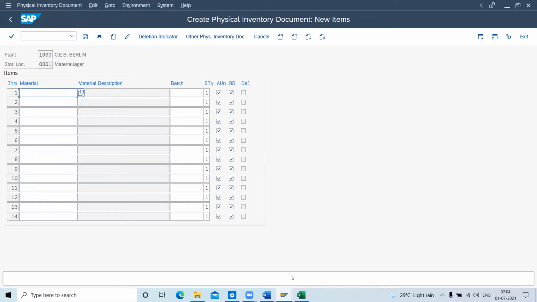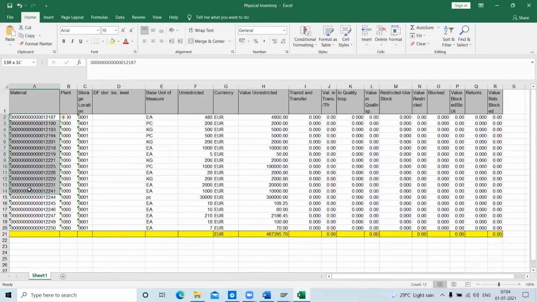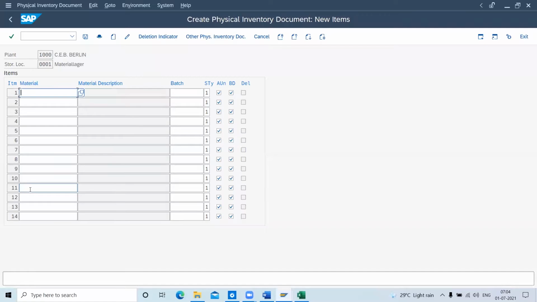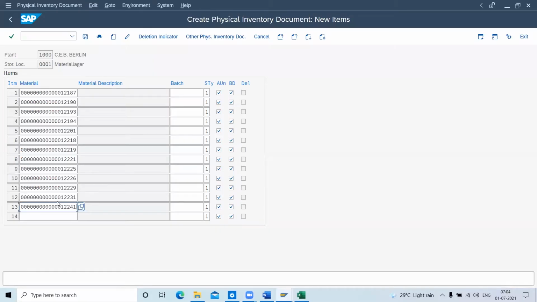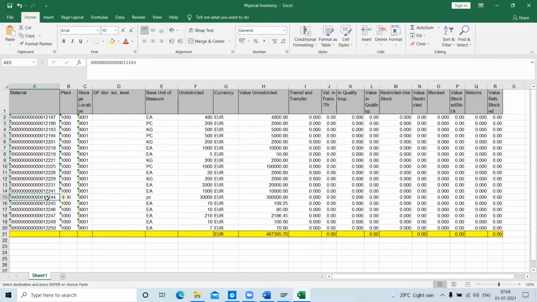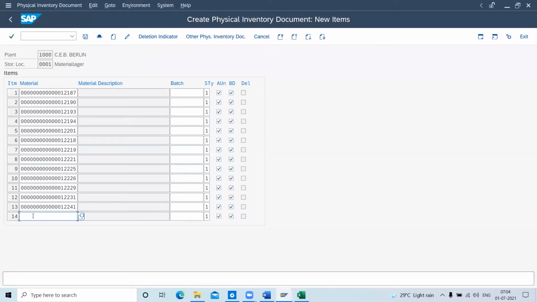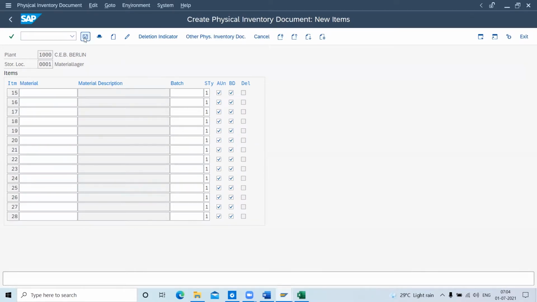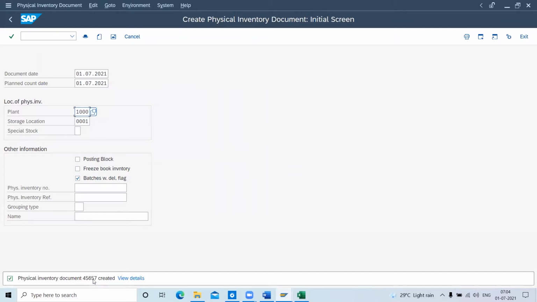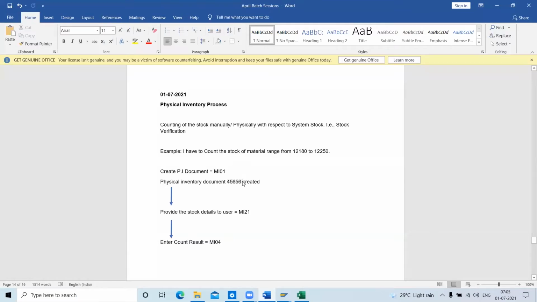Okay, let me copy this 14 number. Paste here. 1224. Just press enter. Okay, I will save this one. 45657. Okay, a new document 45657. Change this one. Okay, I just got confused with the date. I said today is July 7th, so I was thinking of 6.